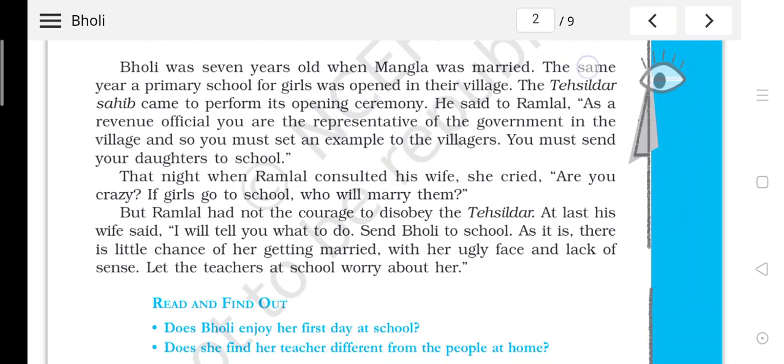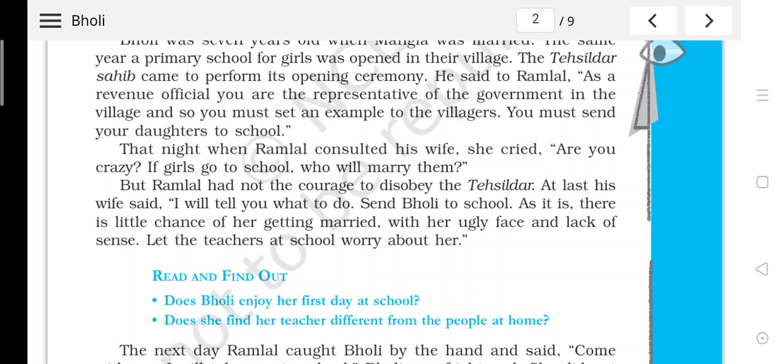Now, that night, when Ramlal consulted his wife, she cried, "Are you crazy? If girls go to school, who will marry them?" So what does it show? That it was a mindset of society that girls will not go to school. And if they go to school, they will not be considered good girls. People will not even think of marrying them. But Ramlal did not have the courage to disobey the Tehsildar. Now he can't deny the Tehsildar.